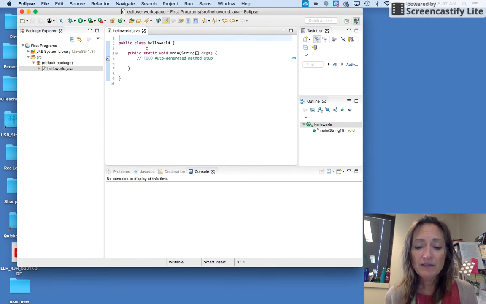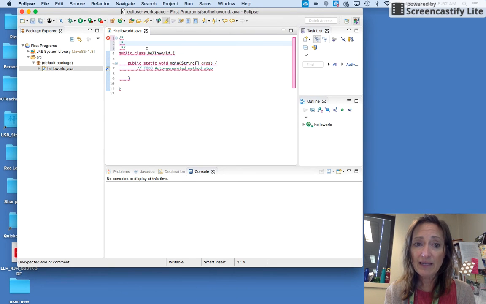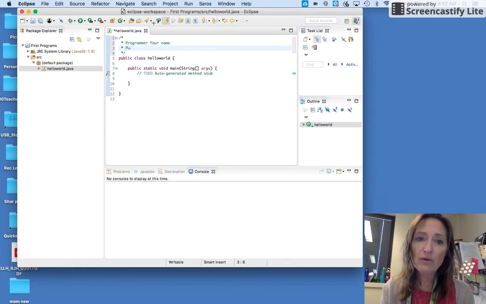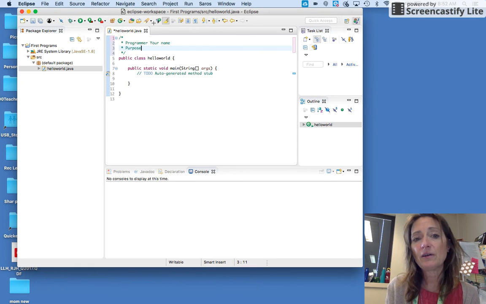And then up on the top, I like to put some comments. If you put /* and hit enter, you'll notice that it finishes with a */. This is just notes to another programmer. So I might put my name up here, or what you type in your name. And then the purpose of the program, and this is a courtesy to other programmers.